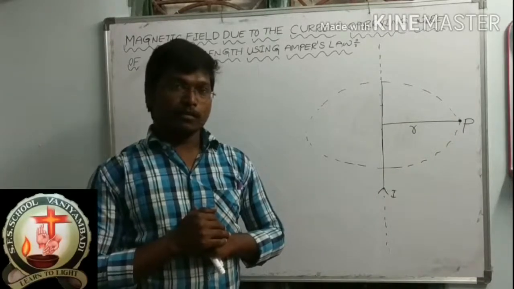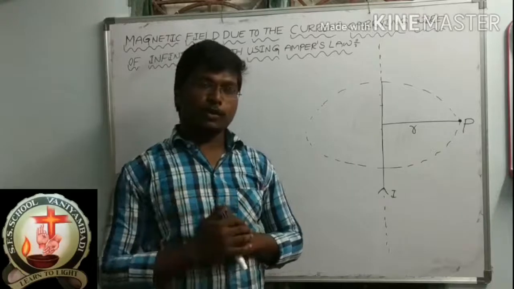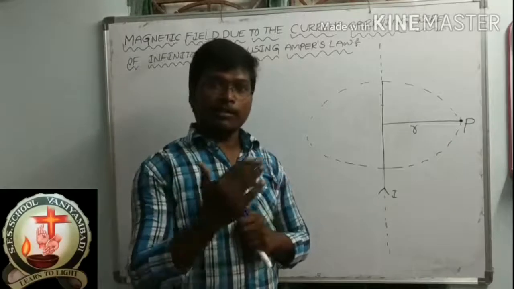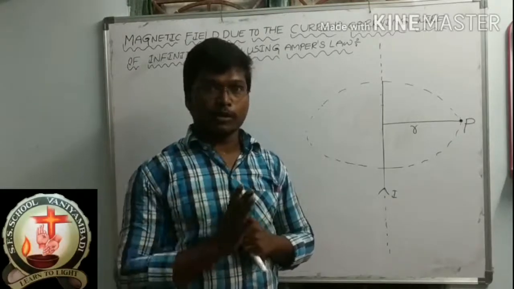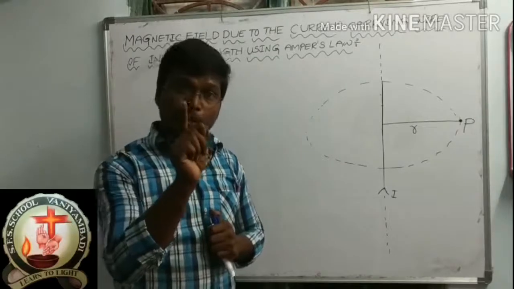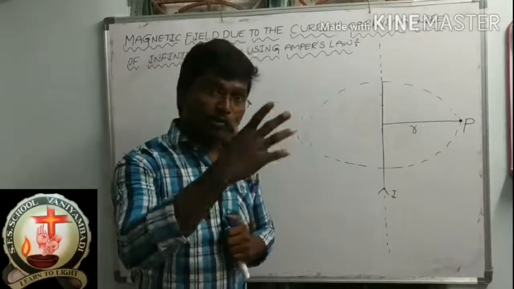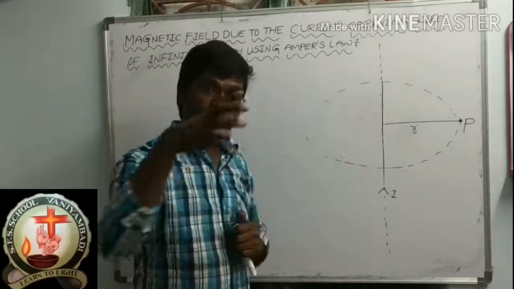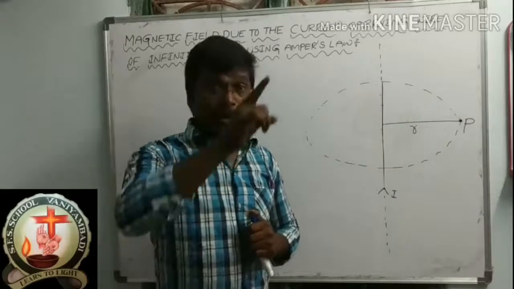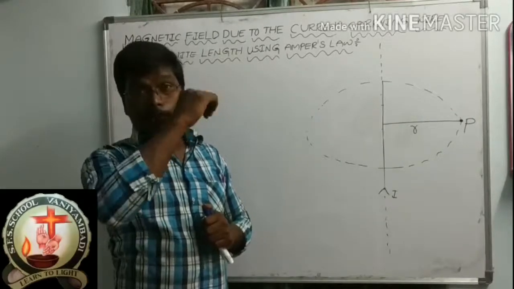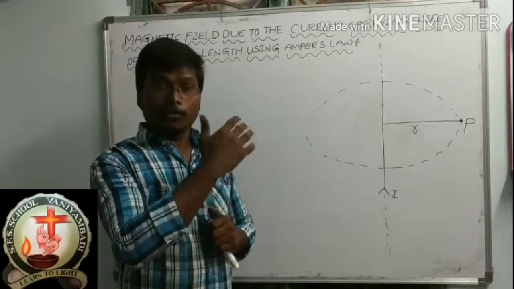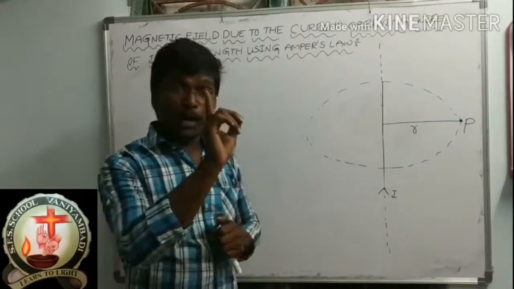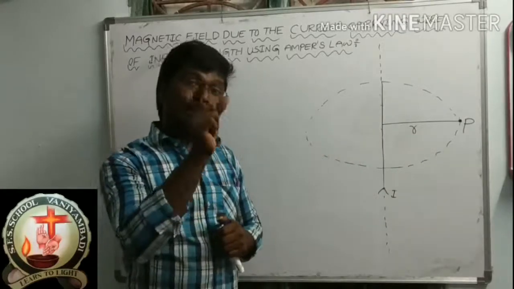What is the Gauss law expression? Phi suffix E is equal to q by epsilon naught. The total electric flux through any closed surface is equal to 1 by epsilon naught times the charge. That is the Gauss law expression. So whenever we use Gauss law in any other topic, we consider a Gaussian surface and use that expression. Like that, Ampere's law is similar to Gauss law. Wherever we use Ampere's law, we take an Amperian loop and the expression of Ampere's law.